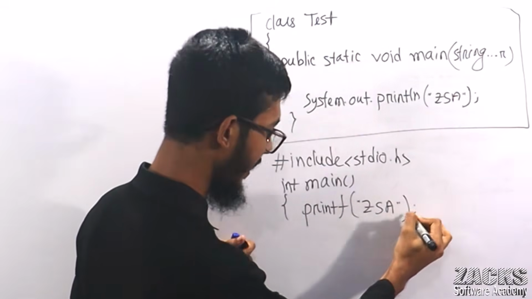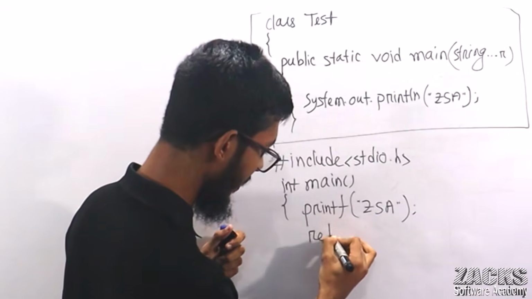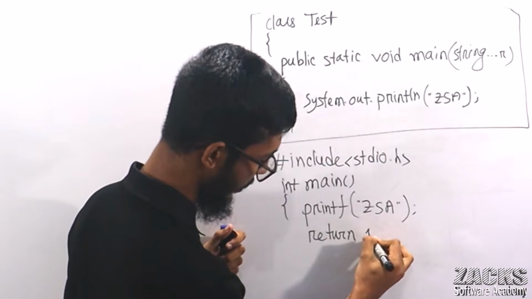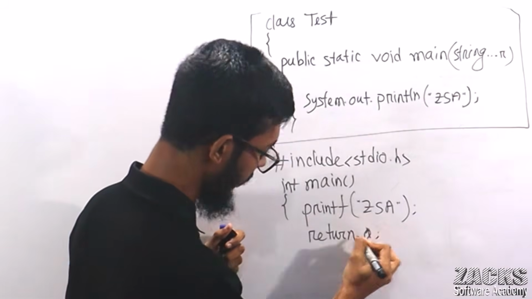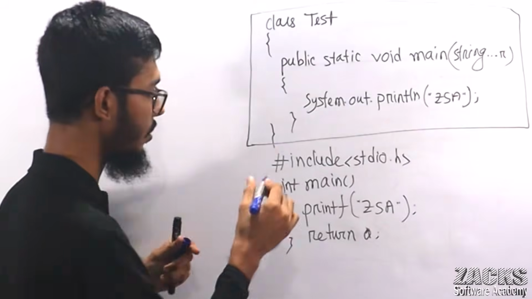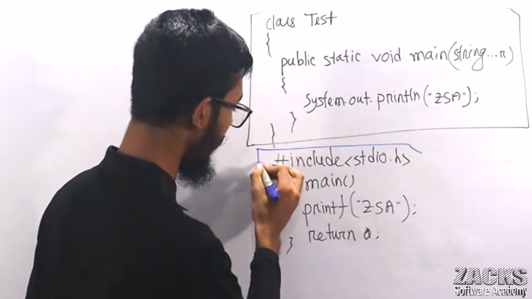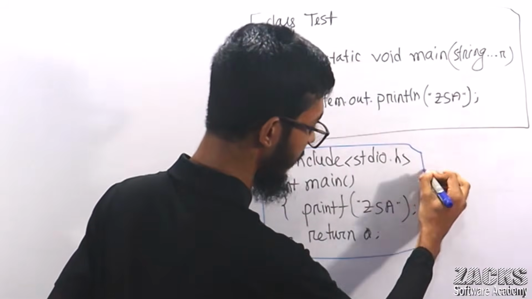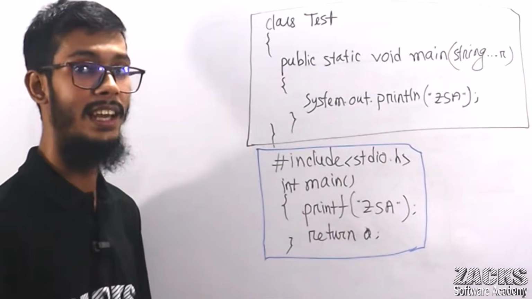Okay, we are writing it this way, and consider return. Return, consider 1 or consider 0. This is your C code. Why is this your C code? To display only hello world or any single line.